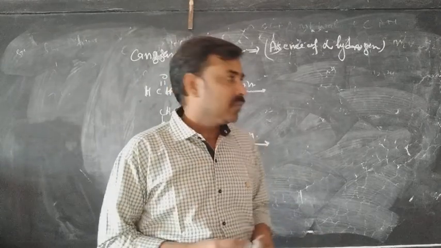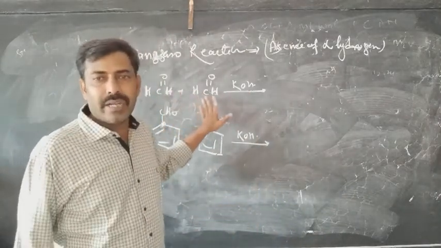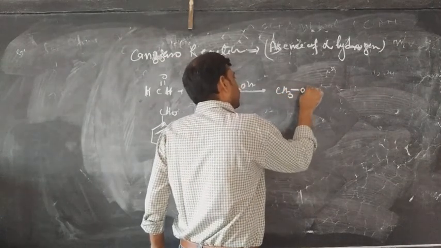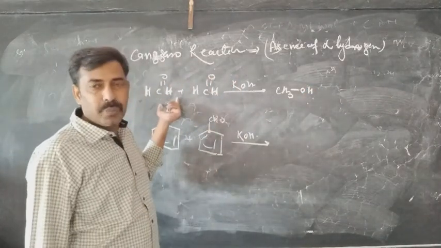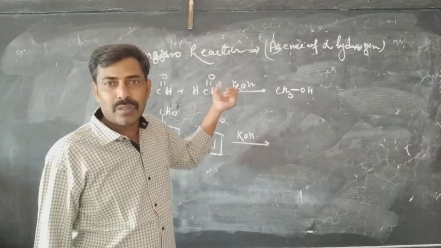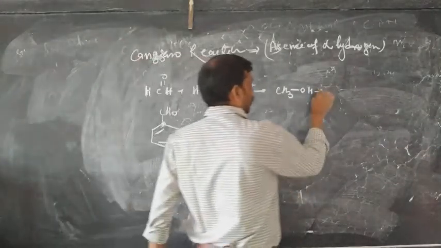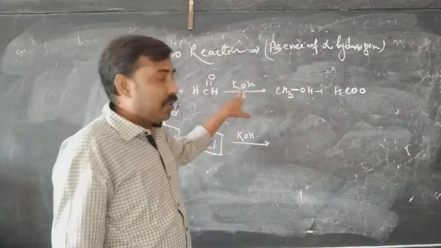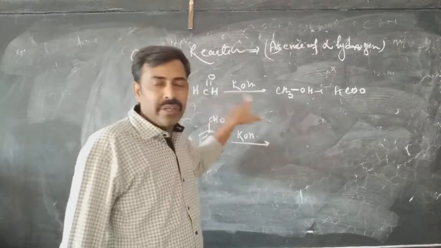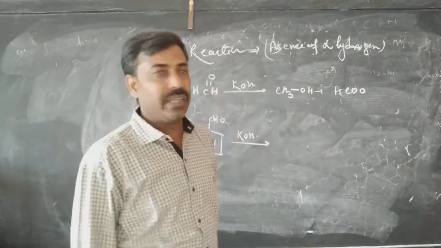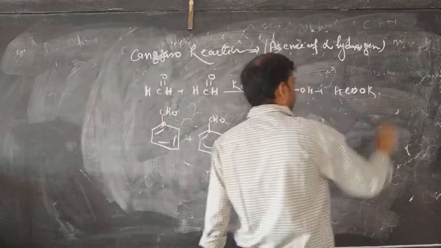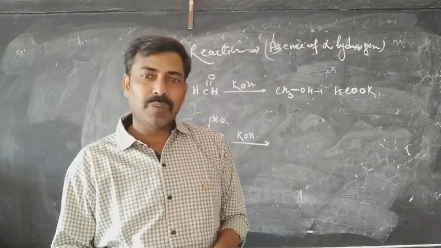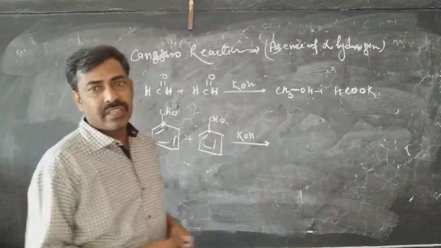If the alpha hydrogen is not available, then it will be the Cannizzaro reaction. In the disproportionation, one of the aldehydes will convert in the form of alcohol, CH3OH, due to reduction. And due to oxidation, what will be the product? The product will be the carboxylic acid, HCOOH. But actually what happens? There is a base. When an acid is formed, an acid base reaction takes place, that is the neutralization reaction, forming the salt. Then one alcohol and another salt, the salt of the carboxylic acid, is formed, and this reaction is called the Cannizzaro reaction.